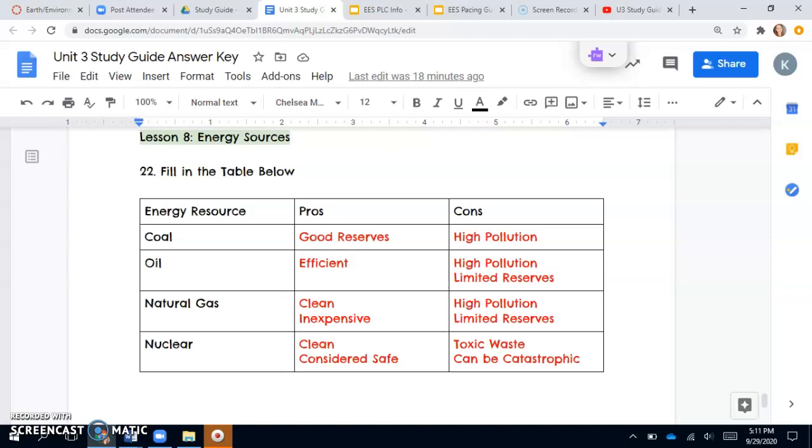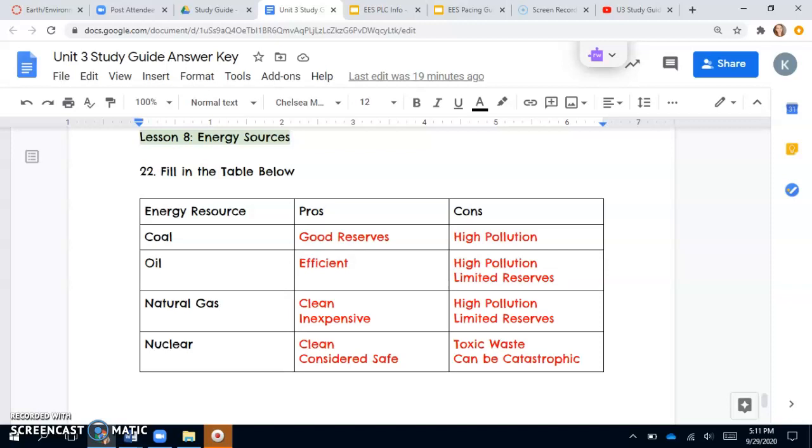Oil is efficient, meaning that you can get a lot more energy out of the same amount of oil than you can for coal. However, it still contributes to pollution and there are limited reserves. Remember, at our current rate, the reserves will last us about 30 to 50 years. But I tend to err on the side of caution and say that it will be less time.